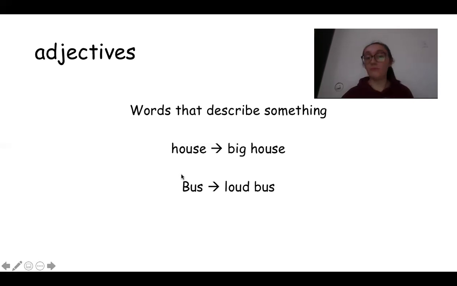Then, for example, bus. Bus is a noun, but we can use the word loud, right? Loud bus to talk about the bus. So loud is an adjective because loud is like makes a lot of noise. If that's what it means, you can say, "Oh, that bus is loud." So you're talking about the bus. You are describing the bus. You are giving information about the bus.